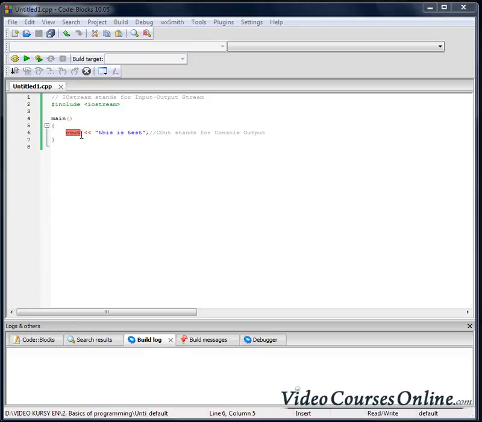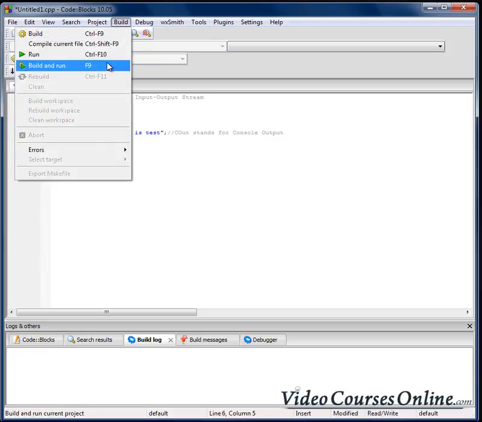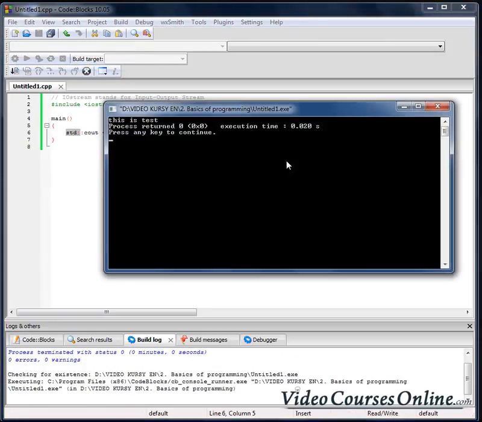If you want to use the cout element, we have to say from which namespace that element is. So cout is from the std namespace, which stands for standard. Now we have to add two colons in order to use programming elements from that space. Now our program will be compiled. As you can see, it's working well.